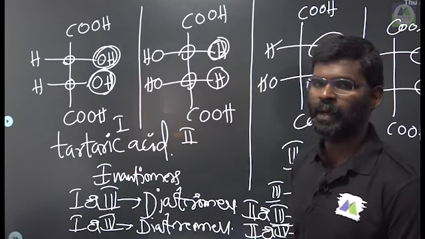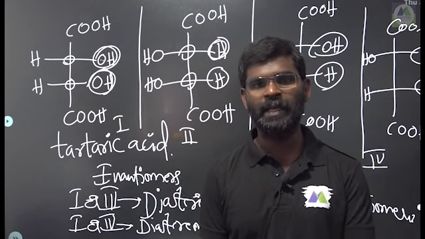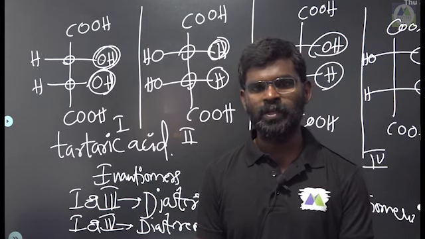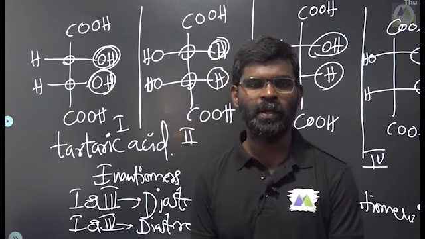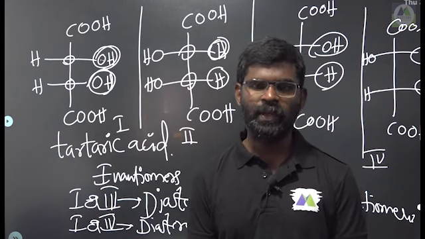So all the remaining ones belong to the diastereomer category. This is about optical activity, especially stereochemistry. In that stereo classification, these are enantiomers and diastereomers. These belong to optical activity or optical isomerism.